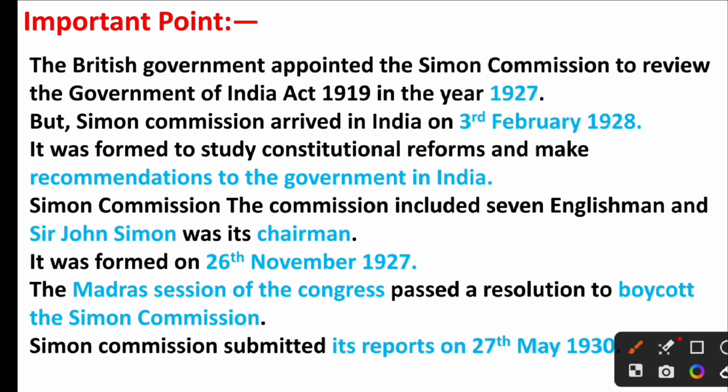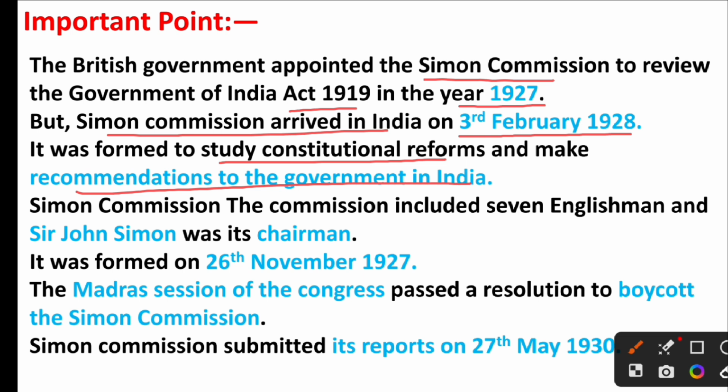Friends, the British government appointed the Simon Commission to review the Government of India Act 1919 in the year 1927. But the Simon Commission arrived in India on 3rd February 1928. It was formed to study constitutional reforms and make recommendations to the government in India. The commission included 7 Englishmen and Sir John Simon was its chairman. It was formed on 26 November 1927.